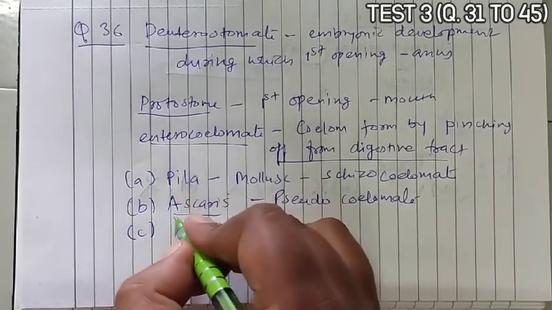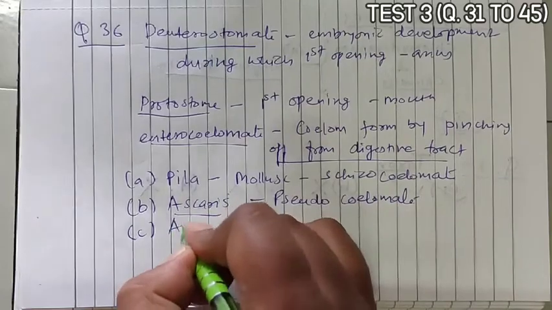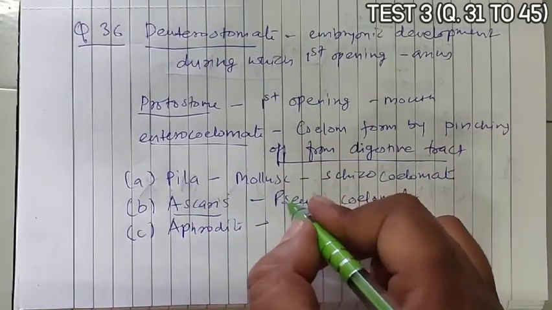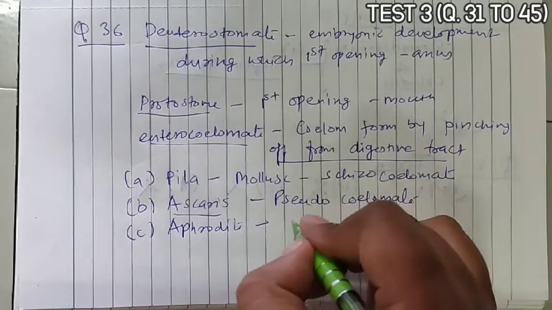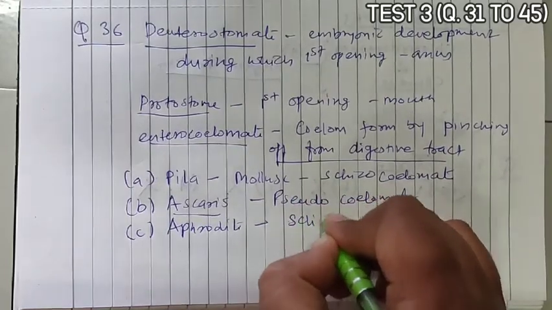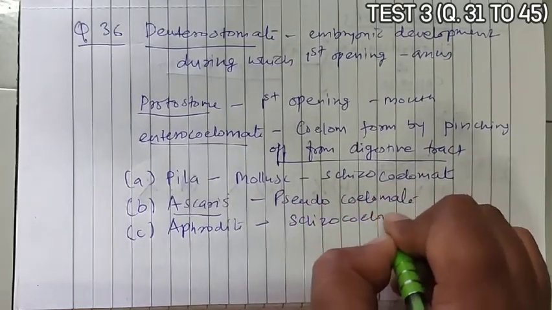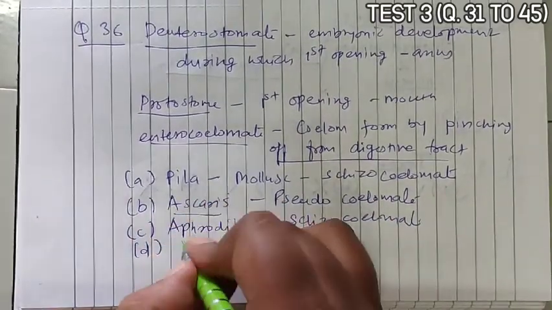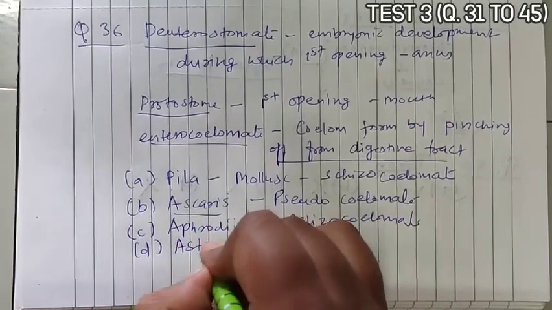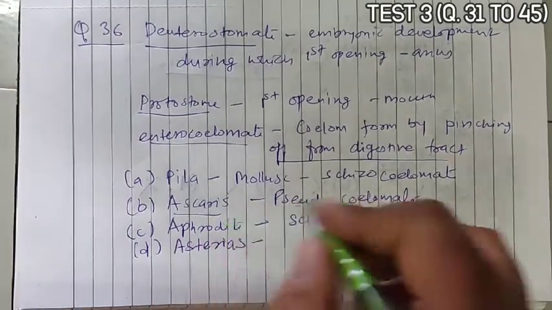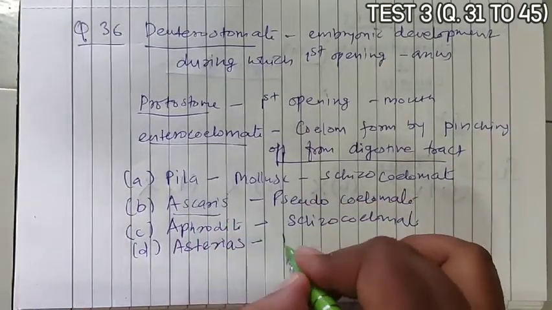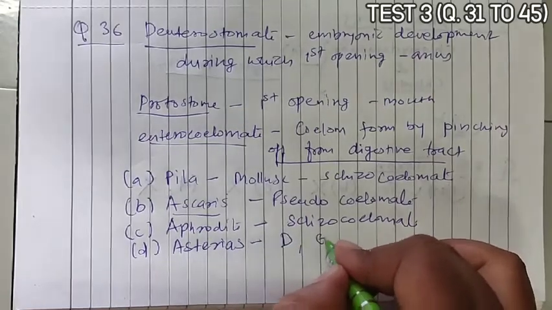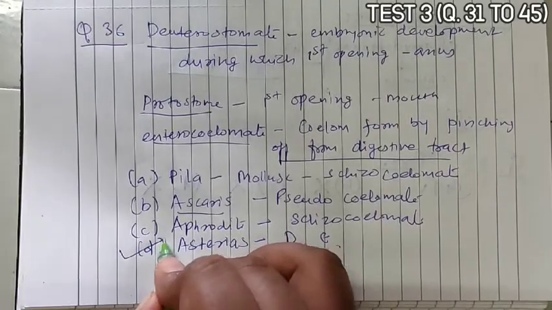Option C, Aphrodite. Aphrodite is specifically an annelid and schizocoelomate. But when we go with option D, that is Asterias, it is a deuterostomate as well as enterocoelomate. So option D is the correct answer.